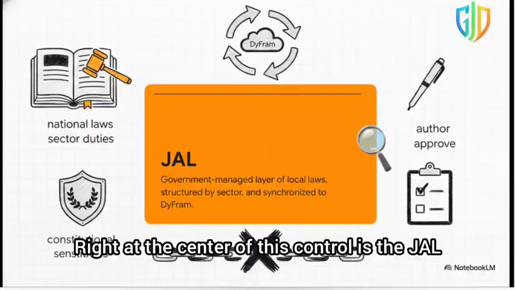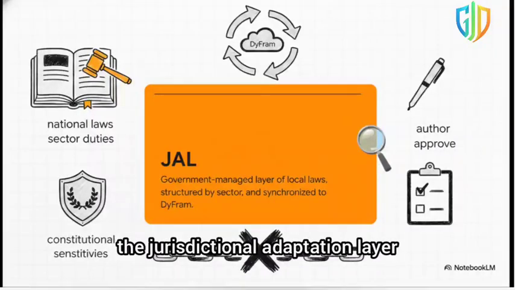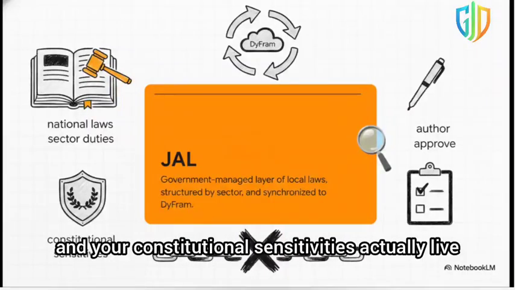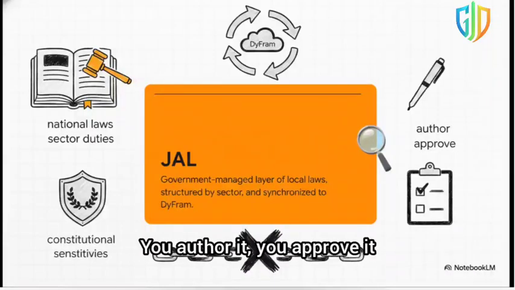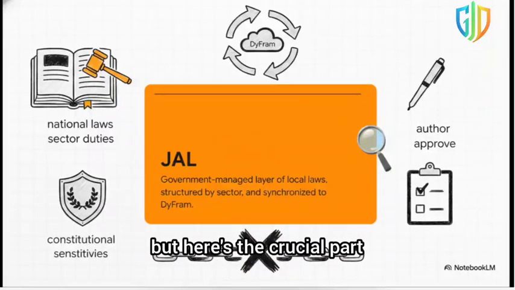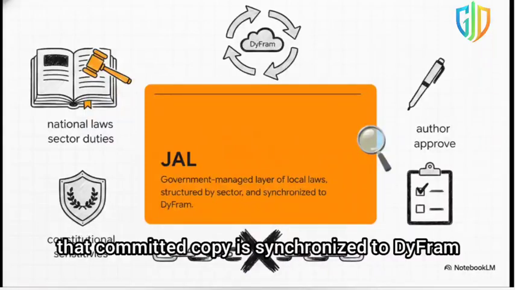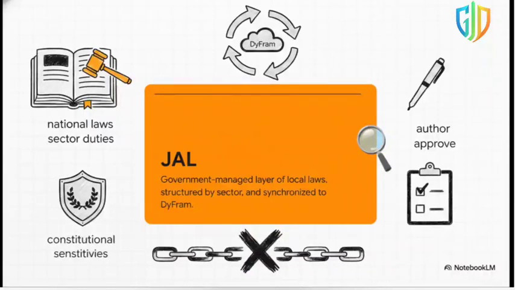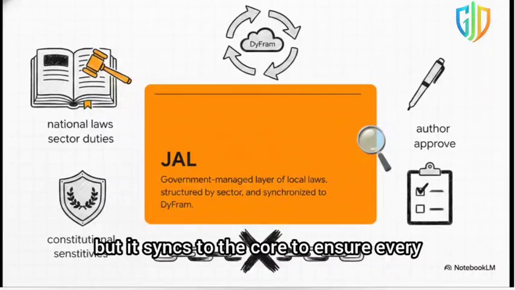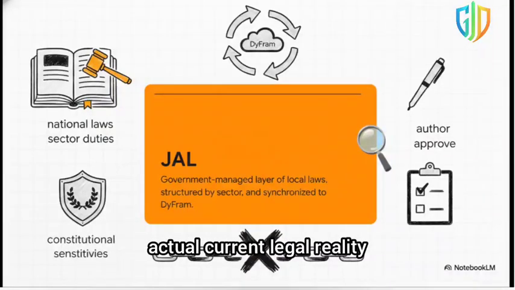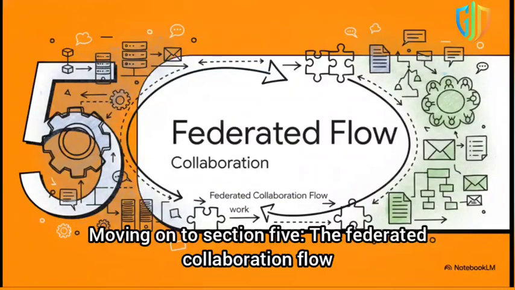Right at the center of this control is the JAL, the jurisdictional adaptation layer. This is the exact place where your national laws, your sector duties, and your constitutional sensitivities actually live. You author it, you approve it, but here's the crucial part. Once you save and commit a JAL package in your own platform, that committed copy is synchronized to DyFram. It stays locally authored, but it syncs to the core to ensure every single future case is processed against your actual current legal reality.